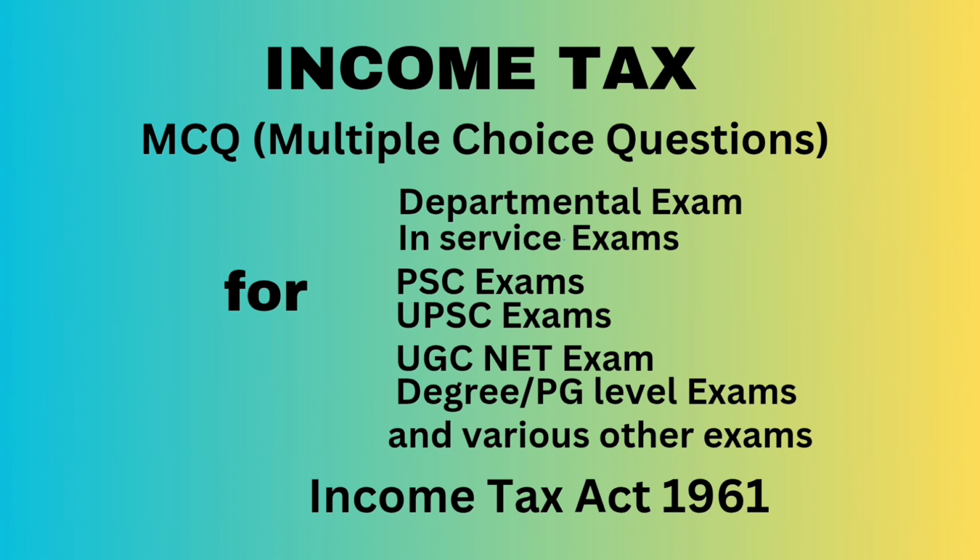Question number 66. Raman, a citizen of India, was employed in Hindustan Liver Limited. He resigned on 27/9/2023. He received a salary of rupees 40,000 per annum from 1/4/2023 to 27/9/2023 from Hindustan Liver Limited.